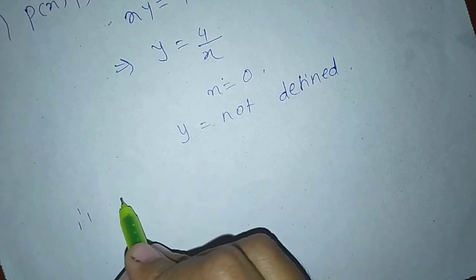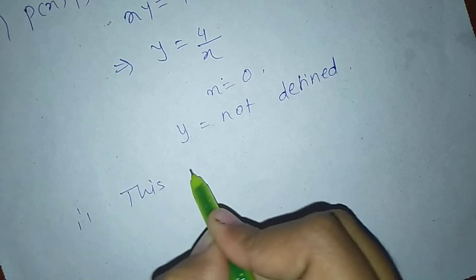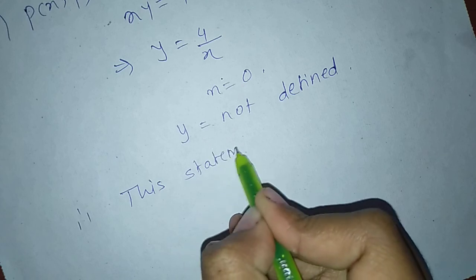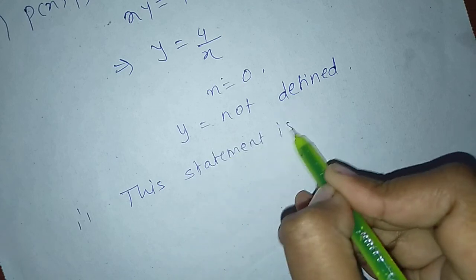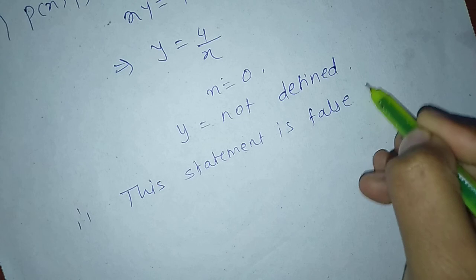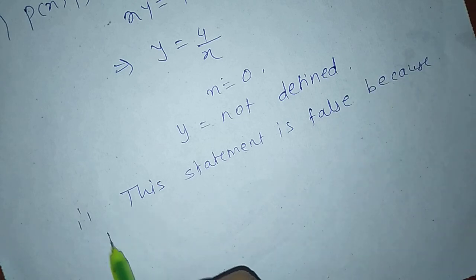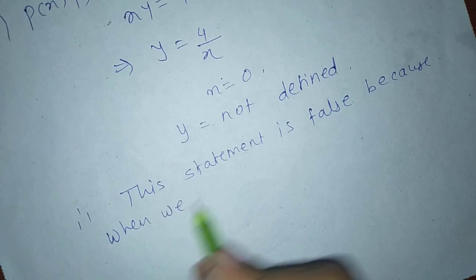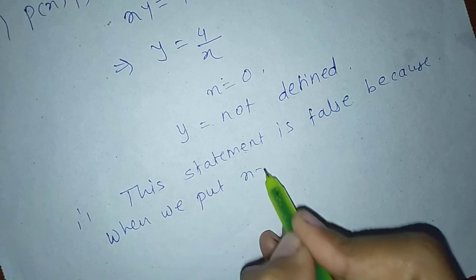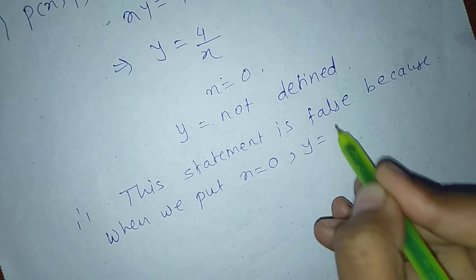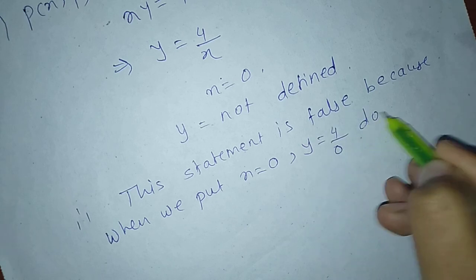This statement is false because when we put x equal to 0, y equals 4 upon 0 does not exist.